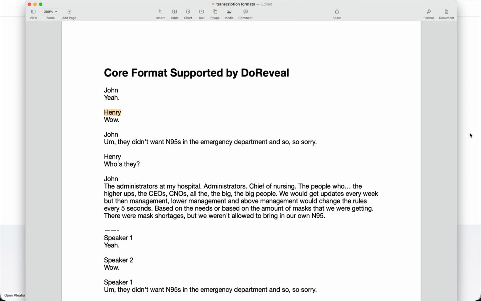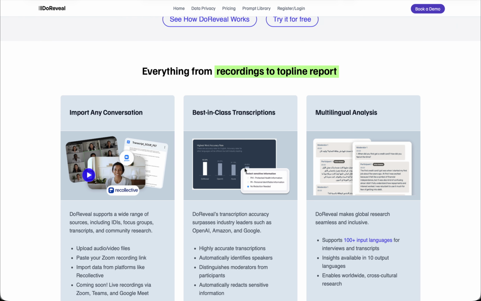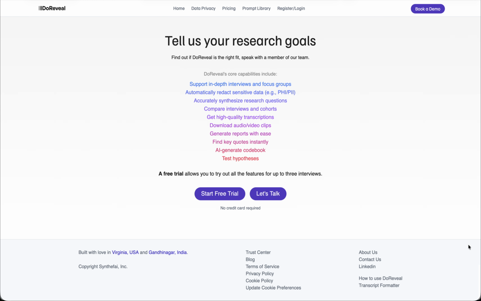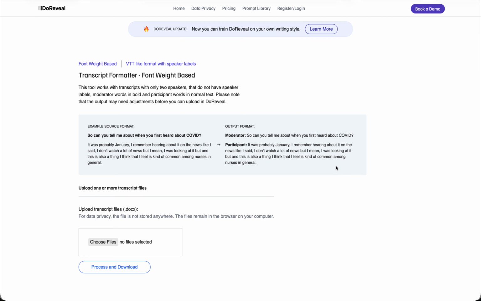In addition to it, we have built a couple of utilities to make some additional formats supported. If you come to our website, DoReveal.com, just the public homepage, not after you're logged in, and scroll all the way down, you will see a link for transcript formatter. This brings you to the page where we have a couple of these utilities. There are two formats mentioned here. The first one is the font weight based, and the second is VTT-like.